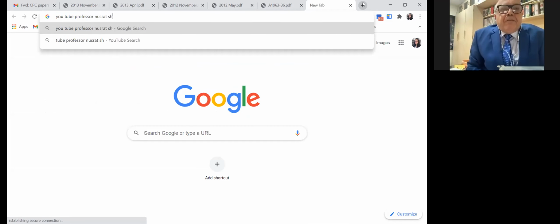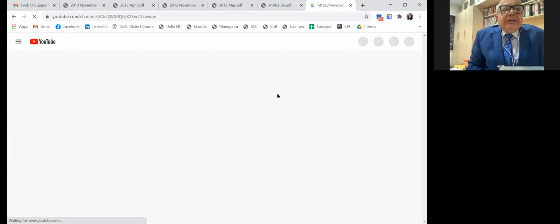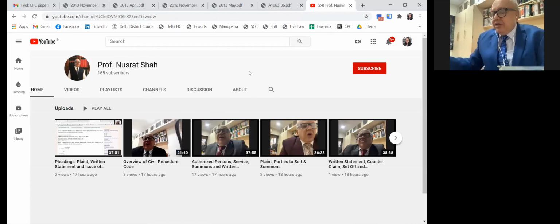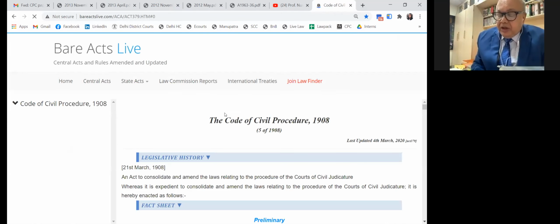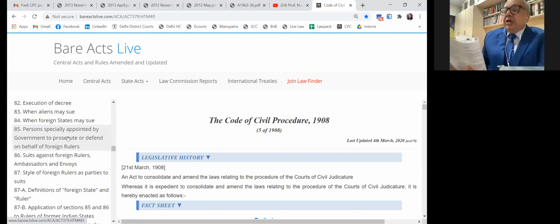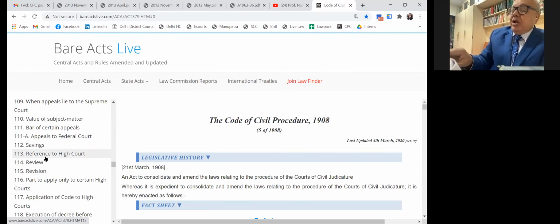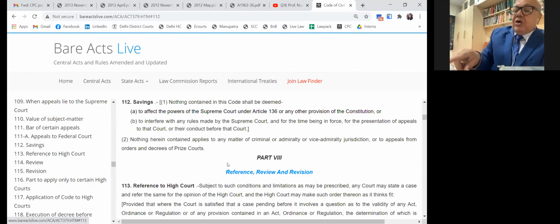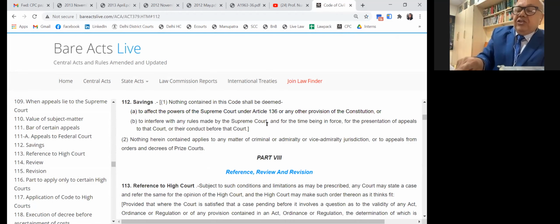Sir, where are the CPC provisions not applicable, for example to a writ petition? Check Section 112. Section 112 is about the Supreme Court, where the provisions are not applicable. Nothing in this Code shall be deemed to apply to or affect the power of the Supreme Court under Article 136. So Article 136 will prevail here. It is not bound. You can go through this provision.